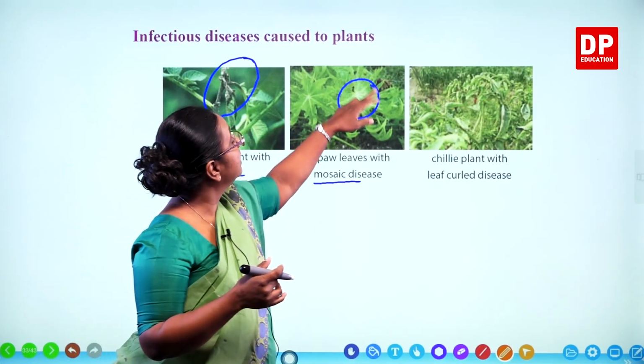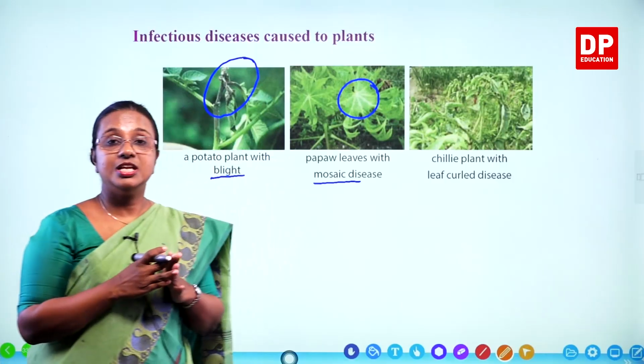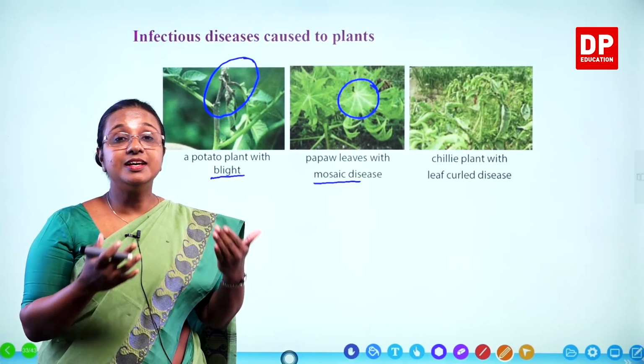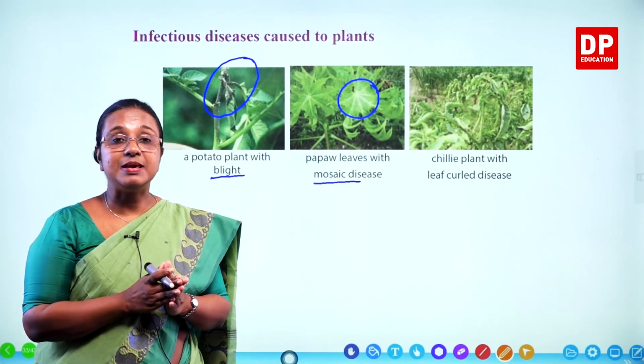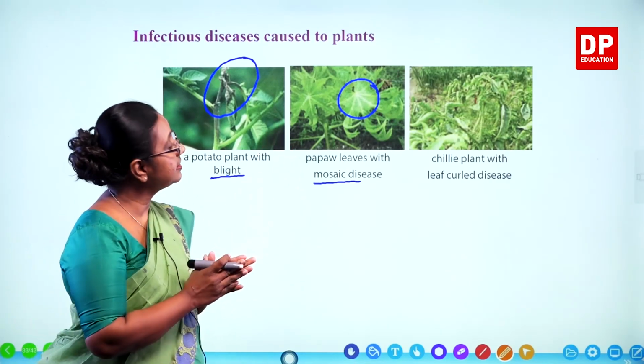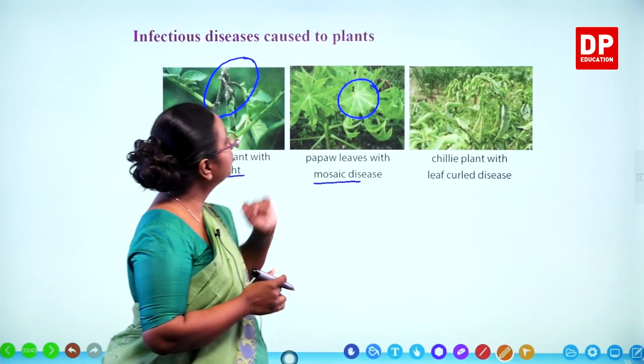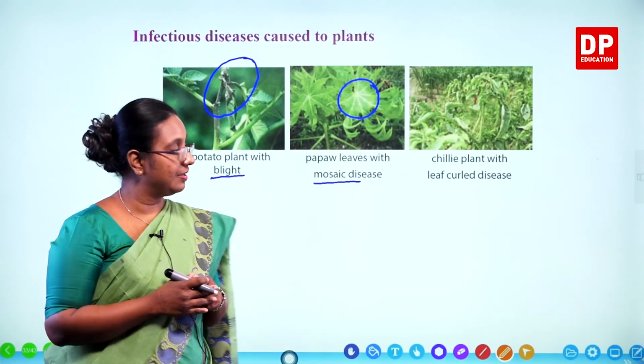But here the leaf becomes whitish in color, the mosaic disease. So again the yield of plants can be affected. There are other symptoms as well. So the main symptom is you see this mosaic nature in the leaves.